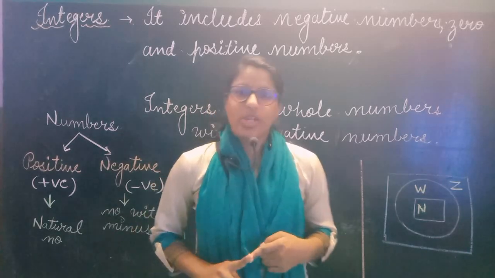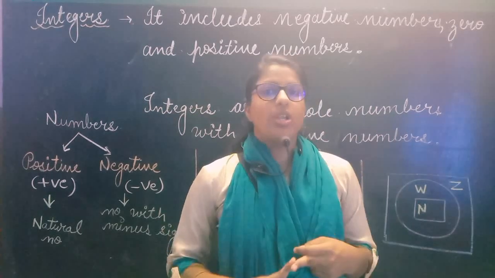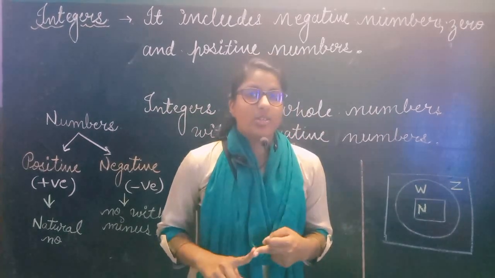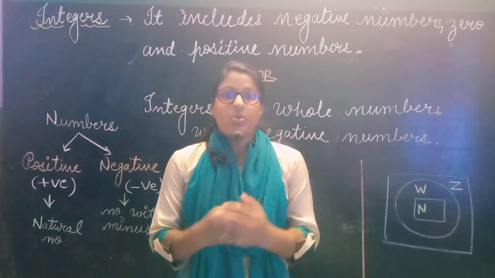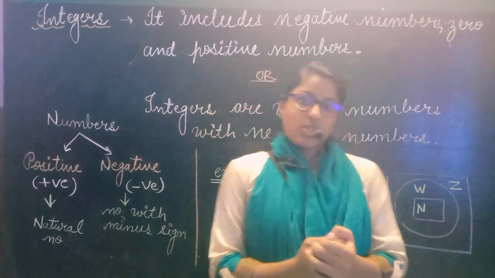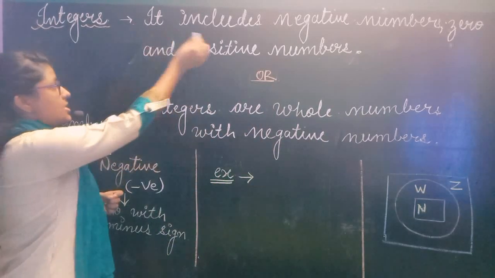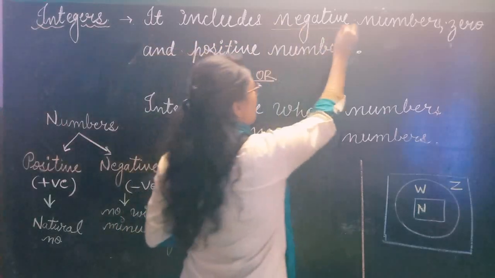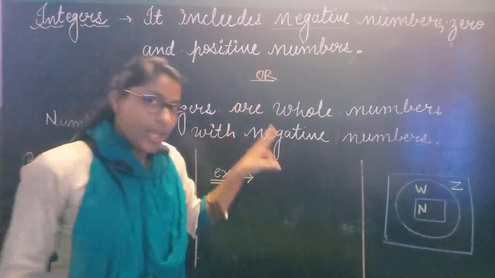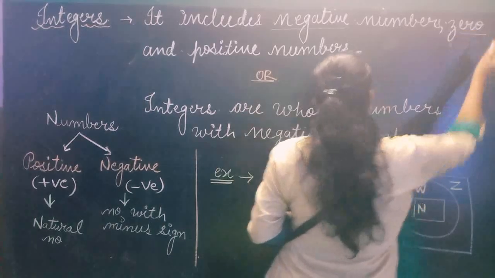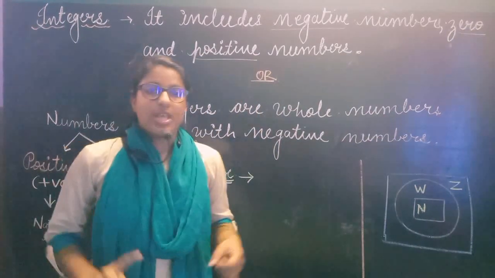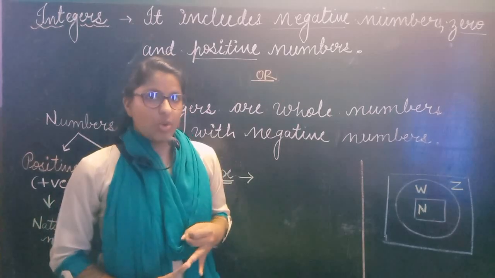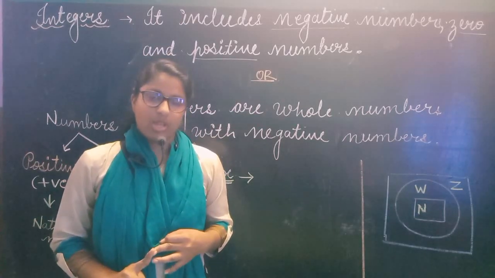Natural numbers include all positive numbers. Whole numbers begin with 0, that includes 0, 1, 2, 3 and so on, so many numbers. Now see integers, what is the definition of integer? Integer includes negative numbers, 0 and positive numbers.